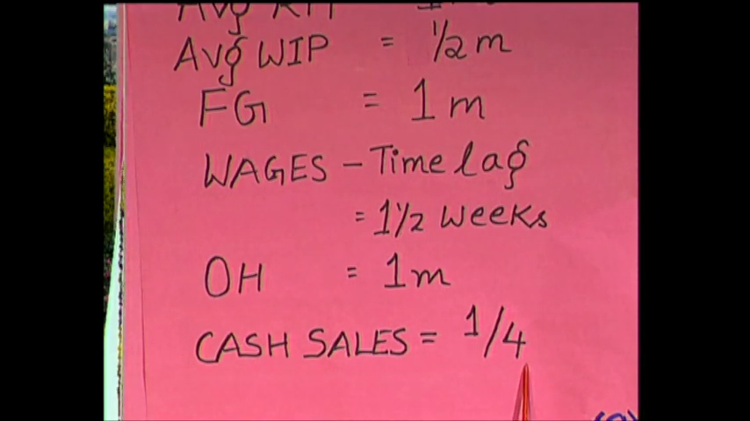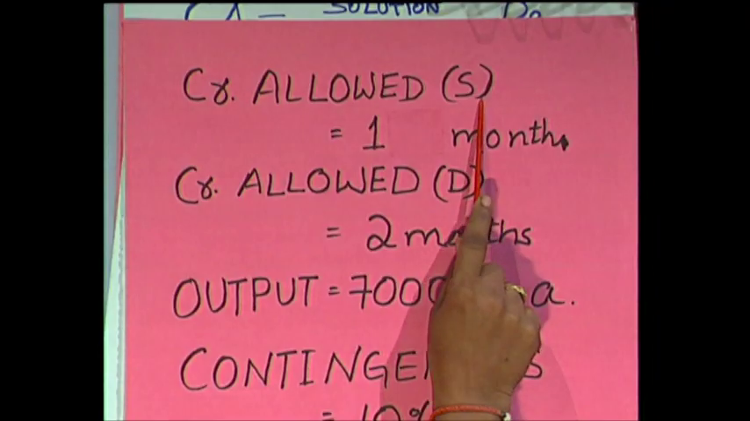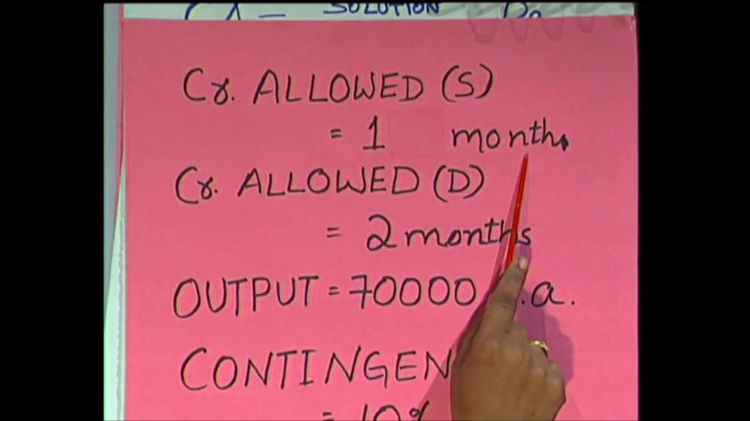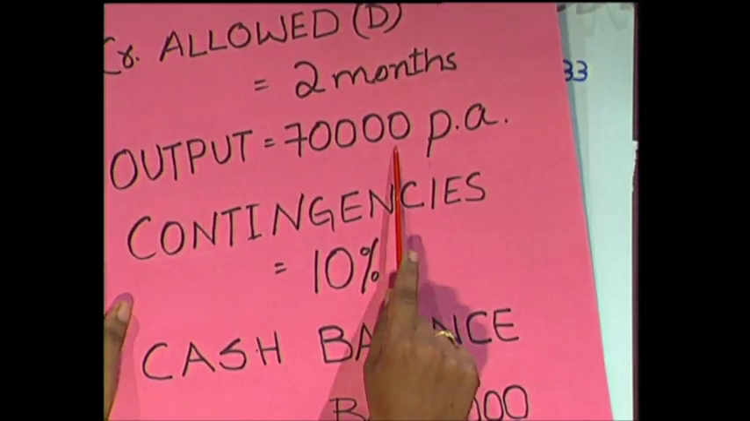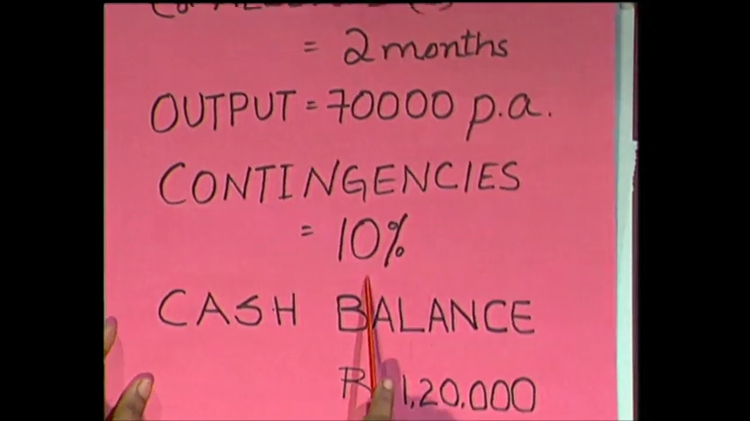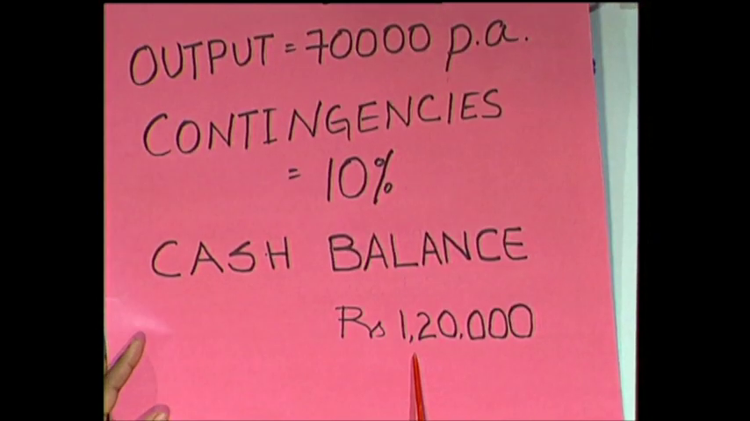When we say cash sales are 1/4, that means out of the total sales, 3/4 is your credit sales. From the suppliers, we are getting a credit of 1 month. To the debtors, we are allowing 2 months credit. Total output in a year is 70,000. Contingencies is 10%, cash balance is 1,20,000.